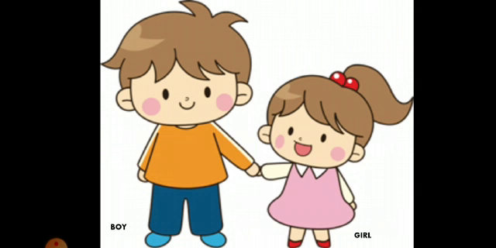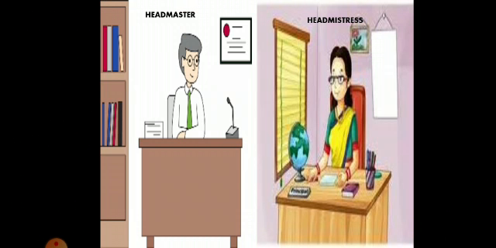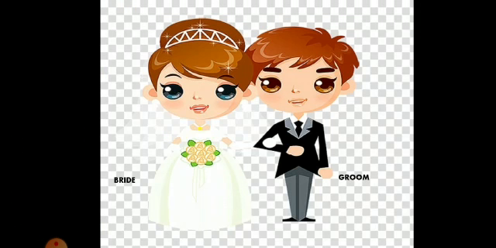So you have to understand this in that way. Next is boy and girl. You can use the same picture for brother and sister as well. Okay children, so understand this. Boy is the masculine gender and girl is the feminine gender. Next one is headmaster and headmistress. Headmaster is masculine gender, headmistress is feminine gender. Next is king and queen. King is masculine, queen is feminine. Bride and groom. Bride is feminine, groom is masculine.